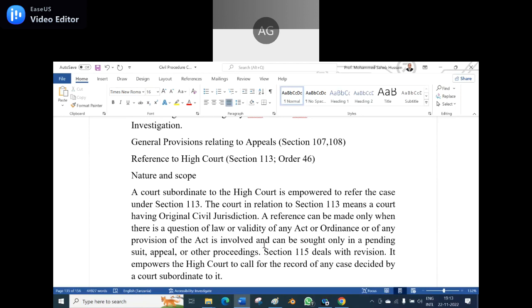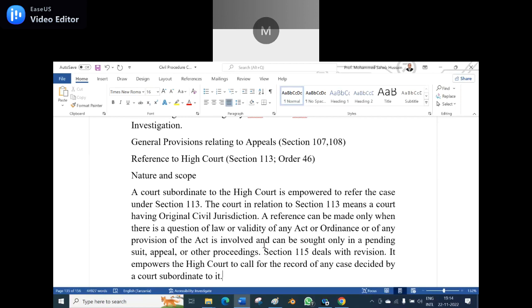A reference can be made only if there is a question of law or the validity of any act or ordinance or of any provisions of the act is involved, and can be sought only in a pending suit, appeal or other proceedings. Section 115 deals with the revision. It empowers the High Court to call for the record of any case decided by a court subordinate to it.